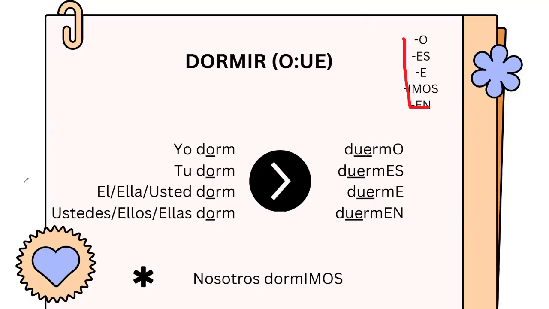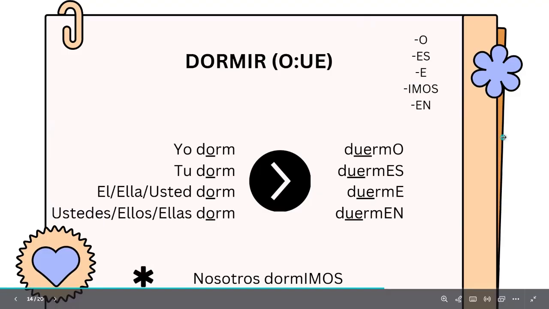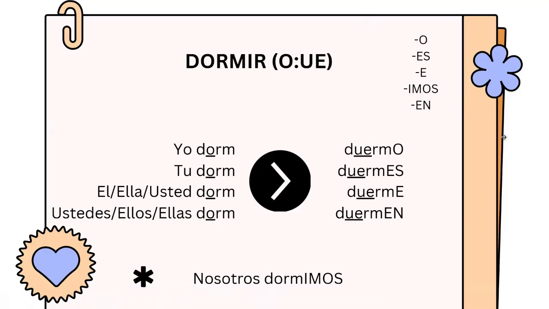That's the way that you can, little by little, step by step, remember and know how to conjugate the irregular verbs in present tense. So I hope you like it.